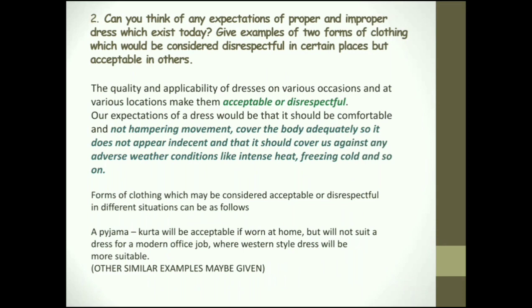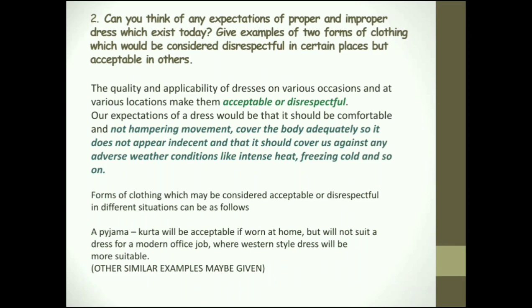So why do people wear clothes? To protect themselves, right? Especially from the weather conditions. That is the basic thing that you have been learning in social science from a very low class. Now, people may say that, suppose they go for an interview in jeans, and I have heard some people saying, it is for my comfort that I'm wearing these jeans. I'm not comfortable in formals. No, that is not the expected answer. You are expected to be in a formal dress because it is a formal occasion.